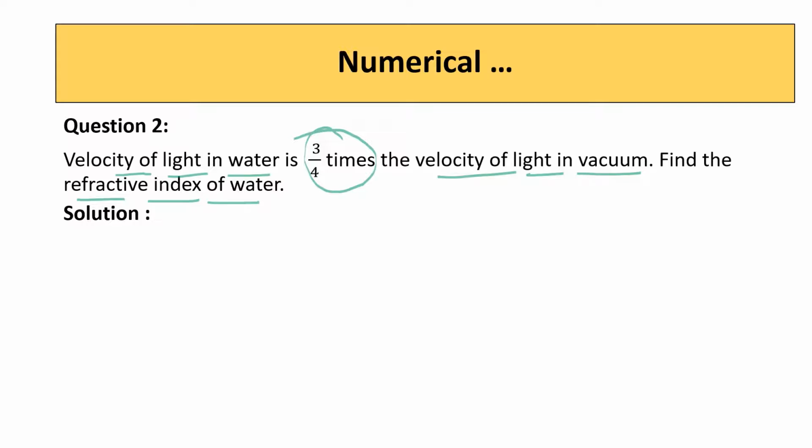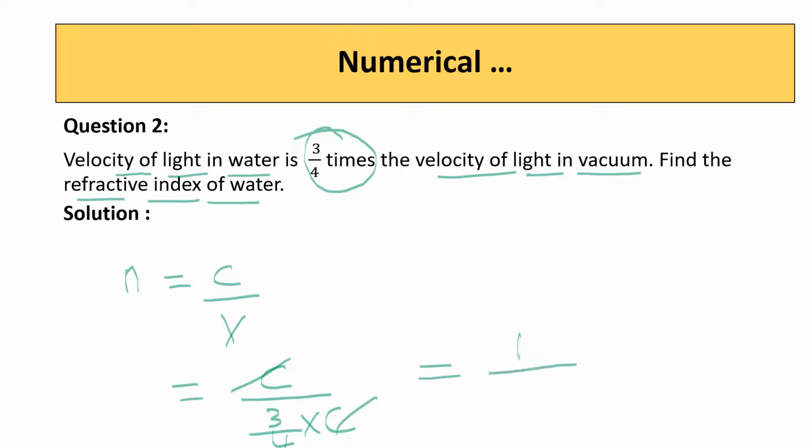We know the formula for refractive index. N is equal to C by V. Here V is given as 3 by 4 times the velocity of light in vacuum. C and C get cancelled and therefore it will be 1 by 3 by 4, which is equal to 4 by 3.